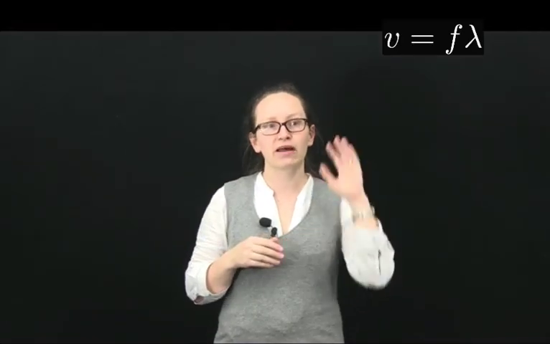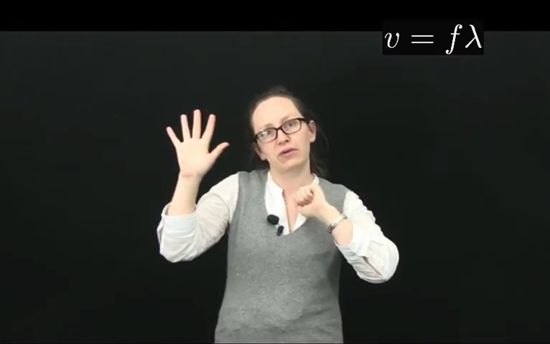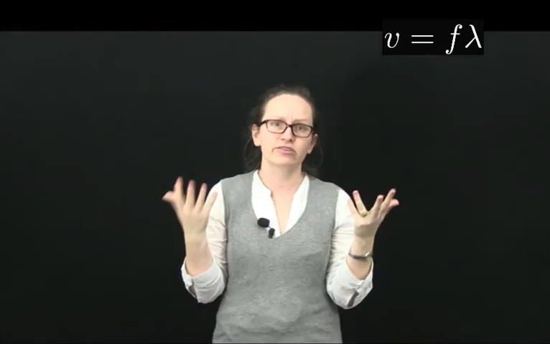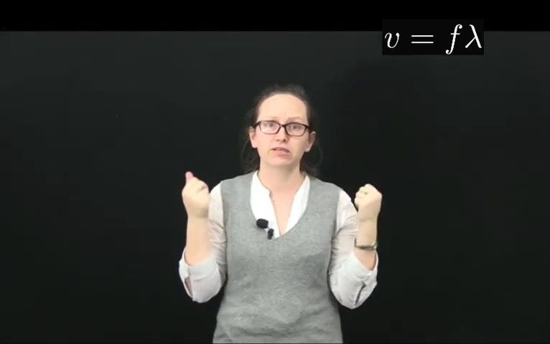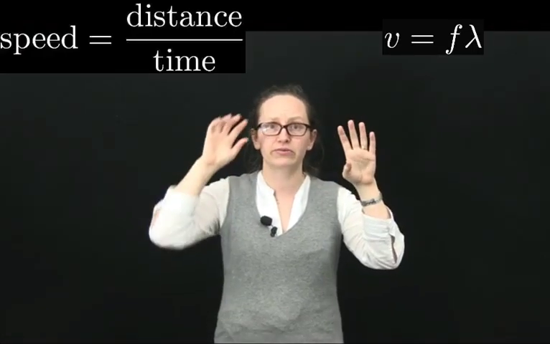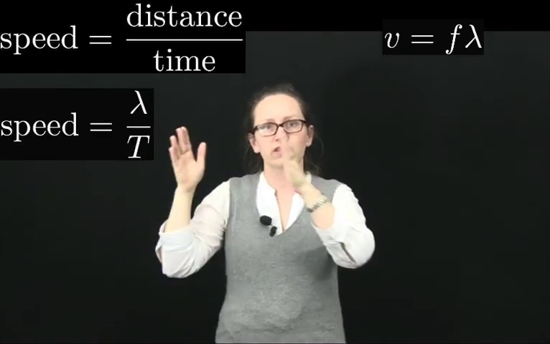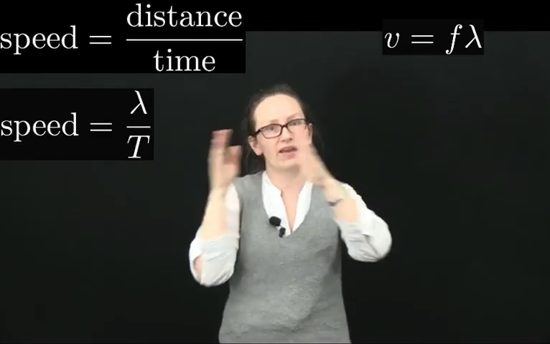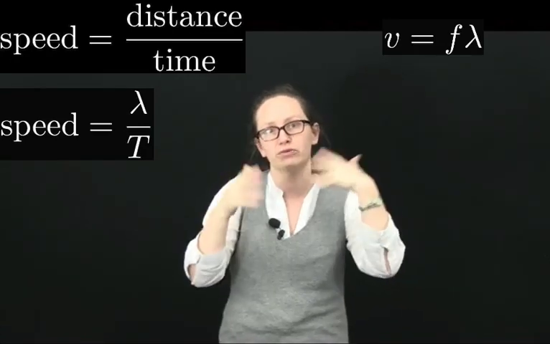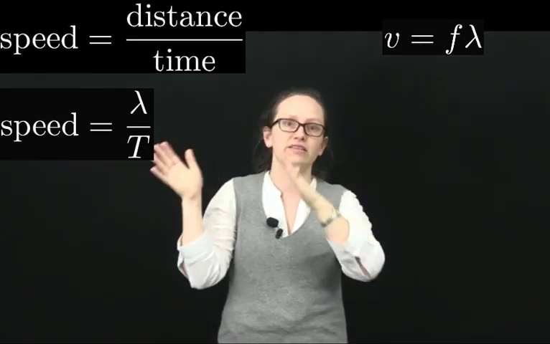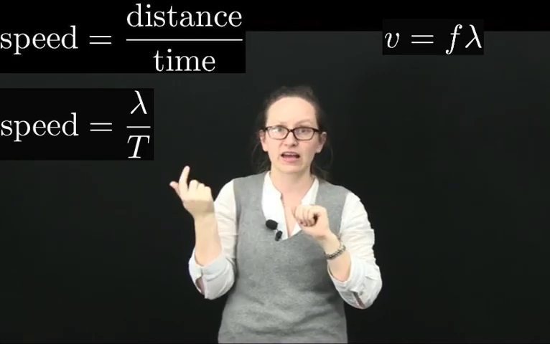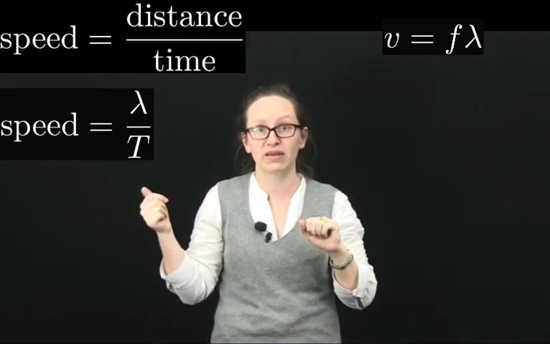Now, one important thing about a wave is its speed. The speed of a wave is just given by the frequency times the wavelength. This isn't too hard to derive, as we know that speed is equal to distance over time. The distance that a wave has to travel to be back to where it started from is 1 wavelength, and the time it takes to do so is 1 period.